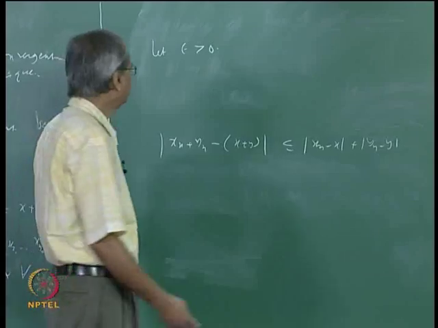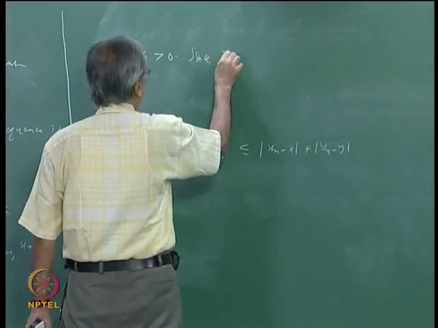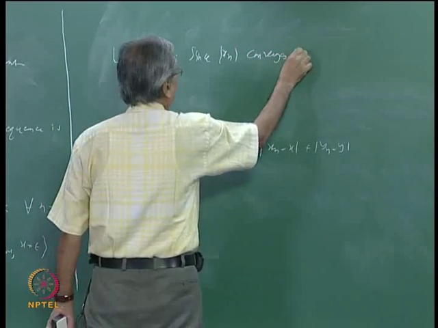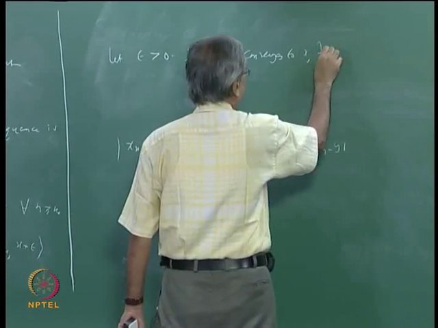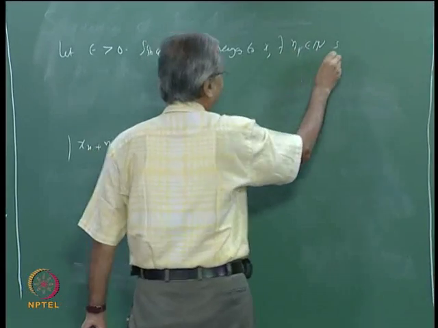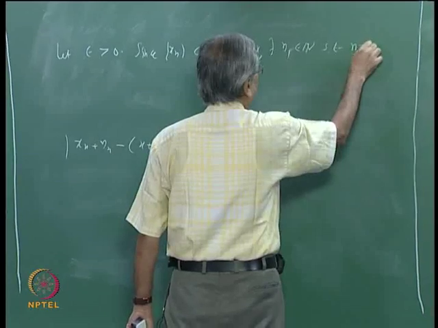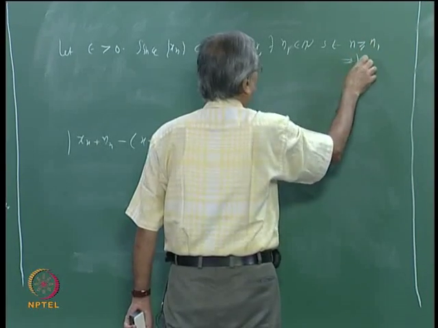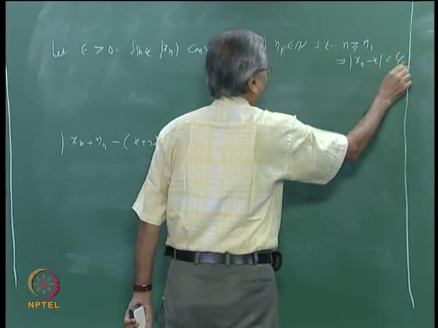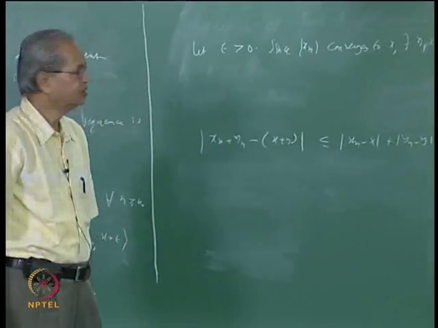So since xn converges to x, there exists n1 in N such that n bigger than or equal to n1 implies mod xn minus x less than epsilon by 2.